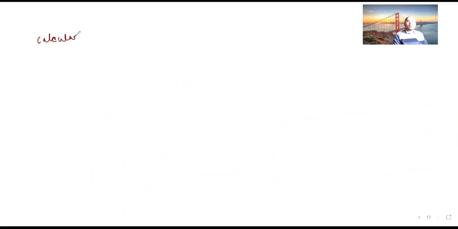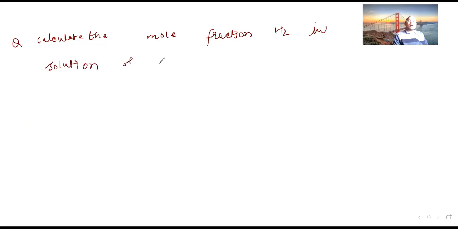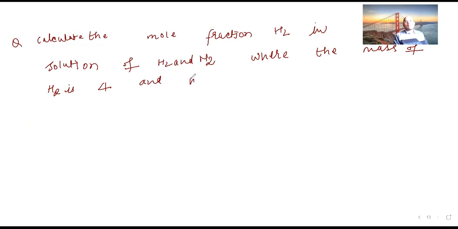Calculate the mole fraction of H2 in a solution of H2 and N2, where the mass of H2 is 4 gram and the mass of N2 is 28 gram.